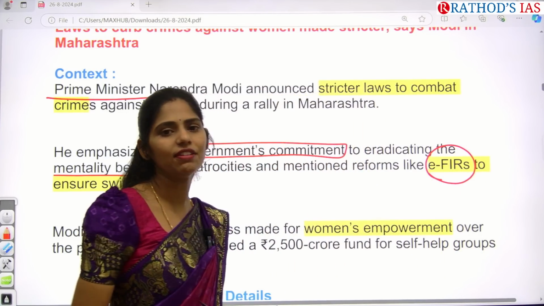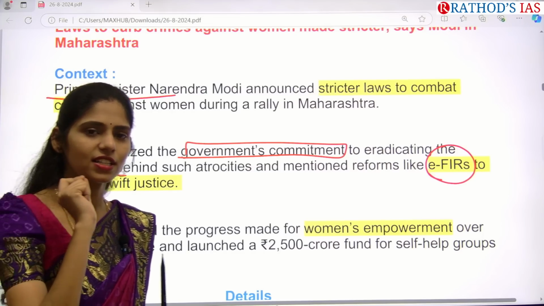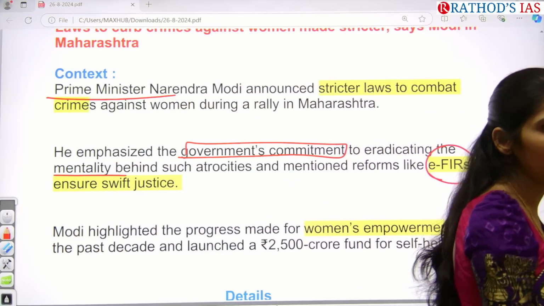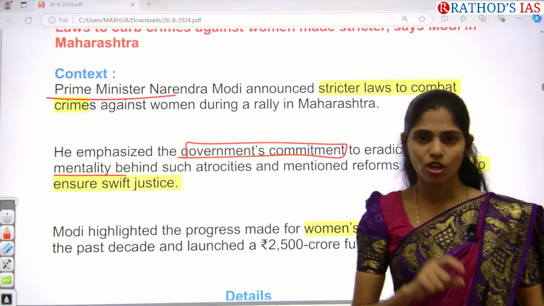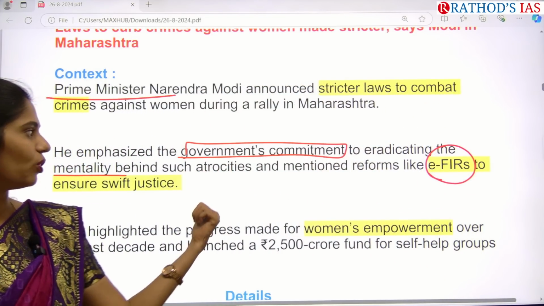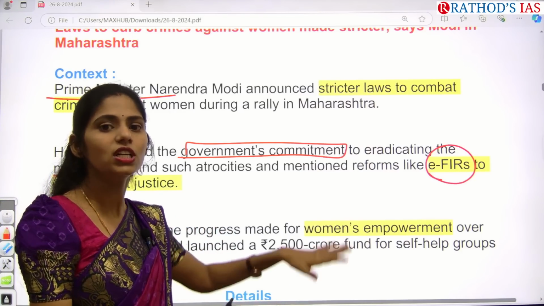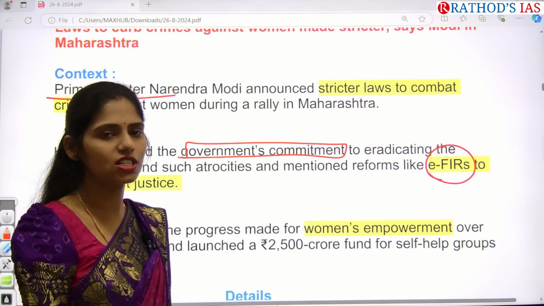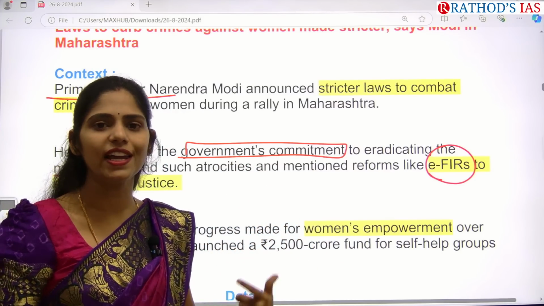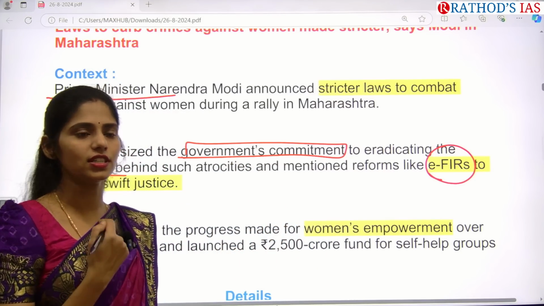So what are EFIRs? Electronic FIRs. That means whenever any abuse has happened, if a woman is not coming forward to go to the police station or file a case, she can sit at home and, using her laptop or computer, file an EFIR. It is one important step for improving the filing of cases and the reporting of atrocities.